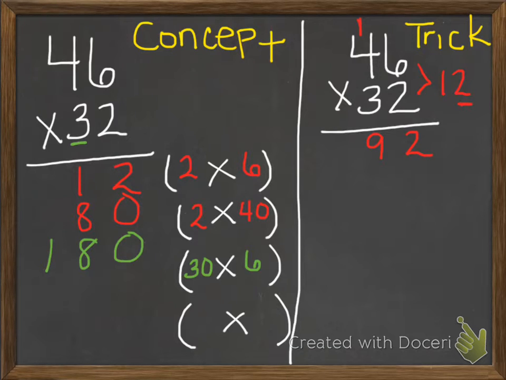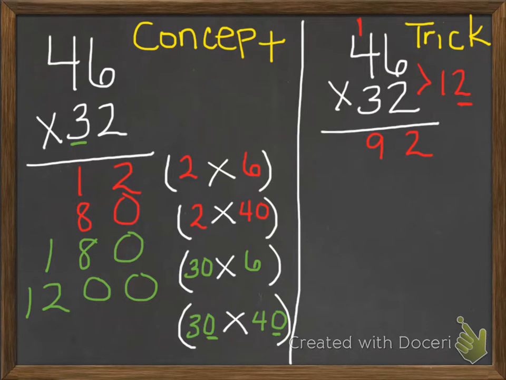And then now I can multiply my 3 tens to my 4 tens. So if I have 3 tens, 10, 20, 30, and I'm multiplying that against 4 tens, 10, 20, 30, 40, okay? I know 3 times 4 is 12. And I have these 2 zeros. So 30 times 40 is 1200.